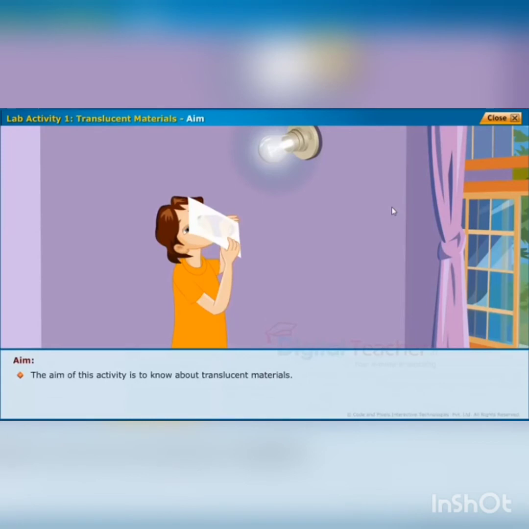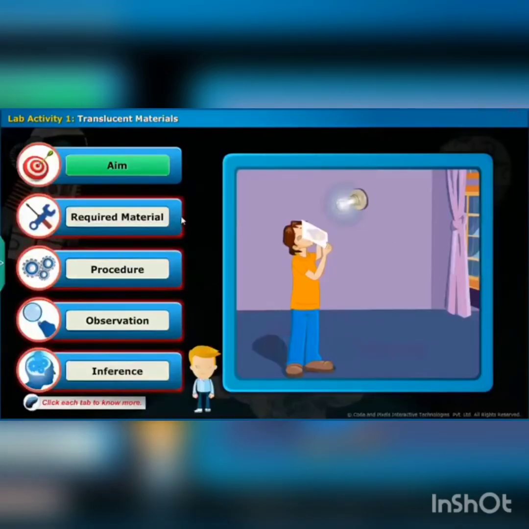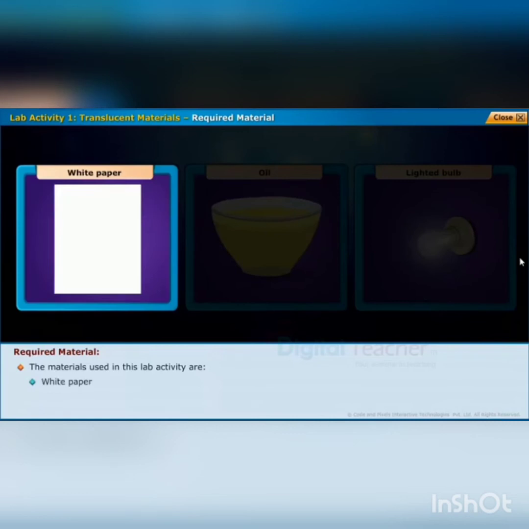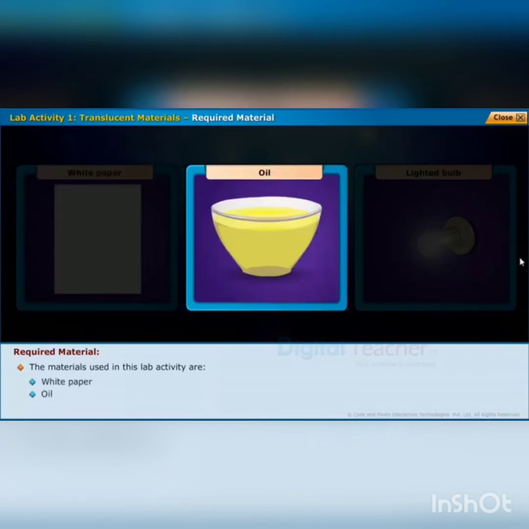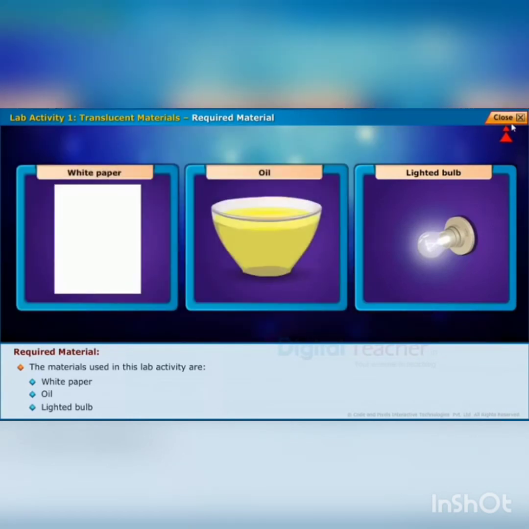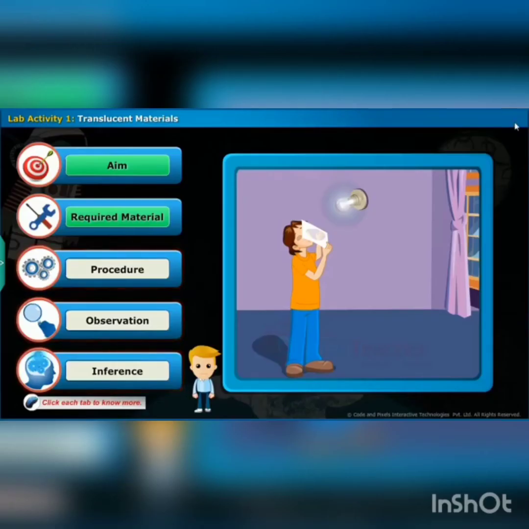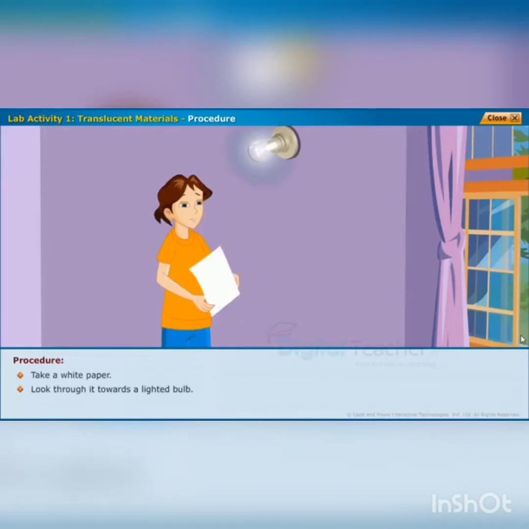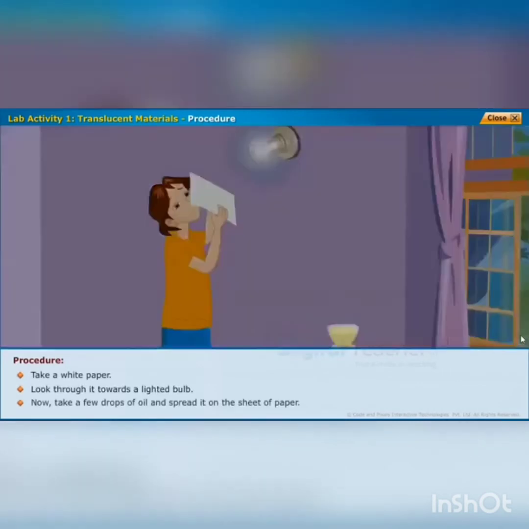So our aim is to know about translucent materials. And here we required some materials for doing this activity, that are white paper, oil, lighted bulb. These are the materials required for this activity. Then let us do this activity. First of all, you have to take a white paper, look through it towards a lighted bulb.